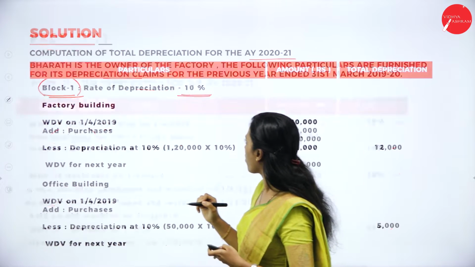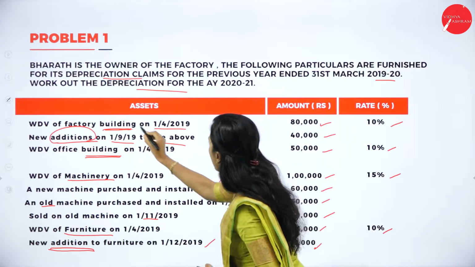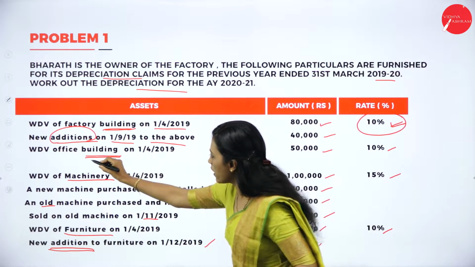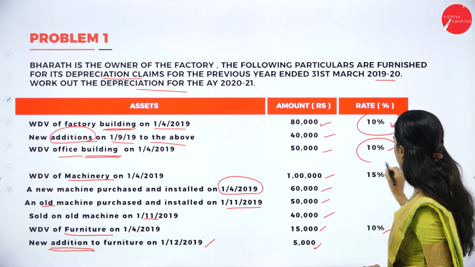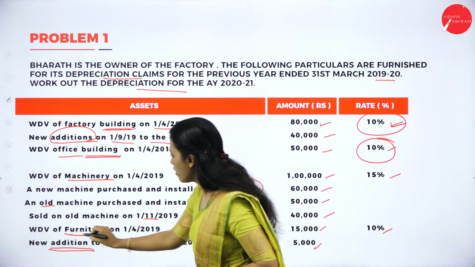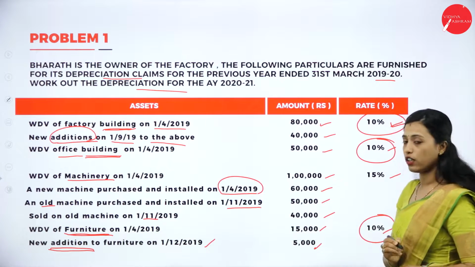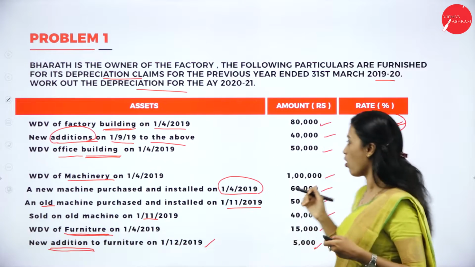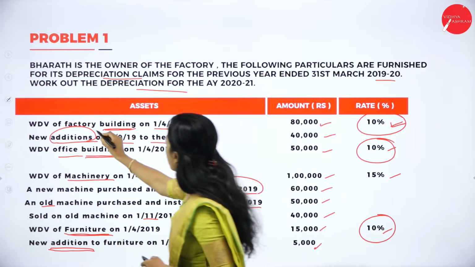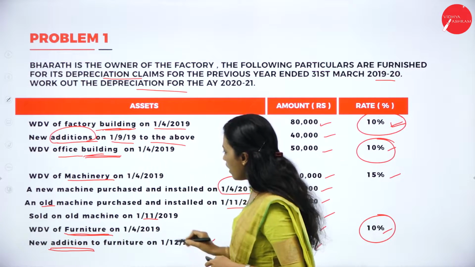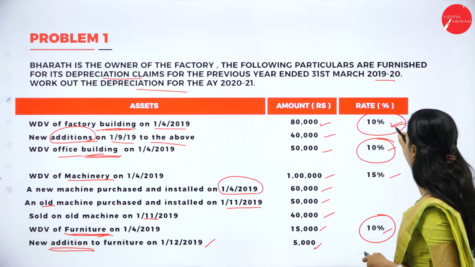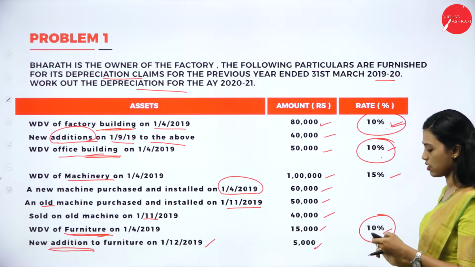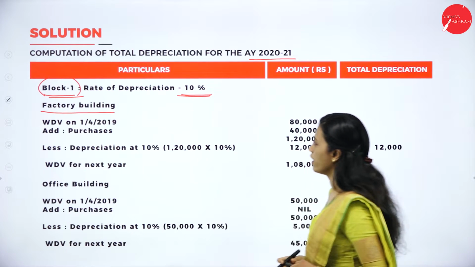Now, we will check the problem. See, here building rate of depreciation is 10%, and office building is also 10%. Then furniture, it is also 10% rate of depreciation. So same rate of depreciation will come under a single block. So in block 1, factory building and office building and furniture will come because rate of depreciation is same here, 10%, 10%, 10%.